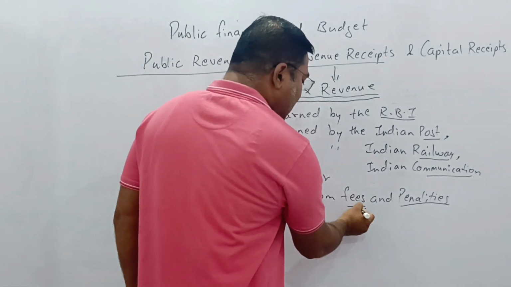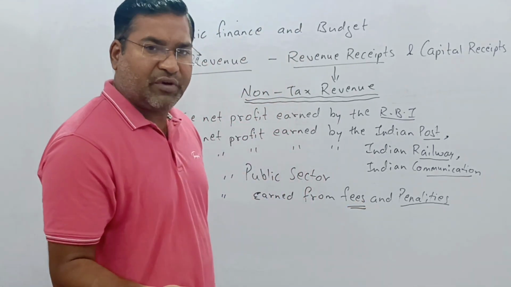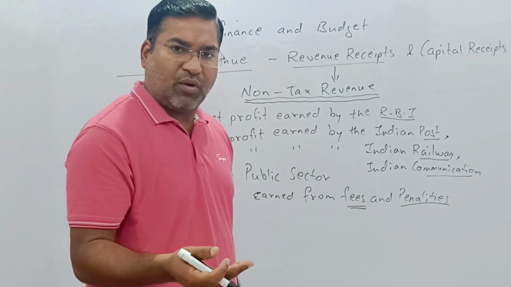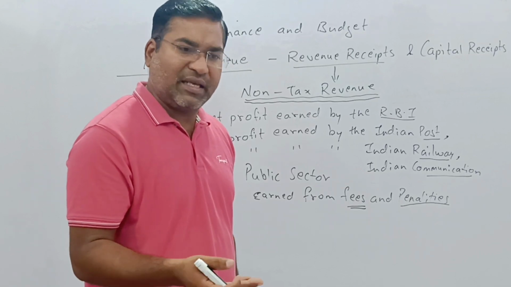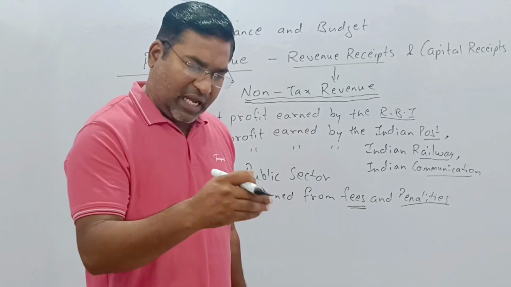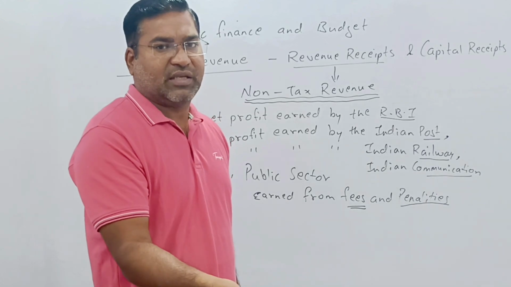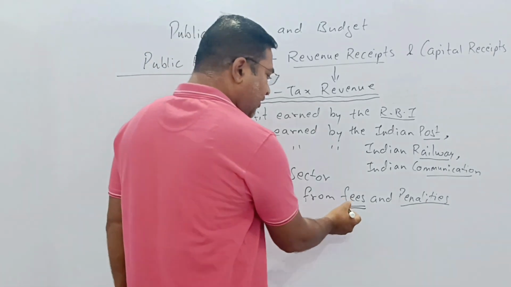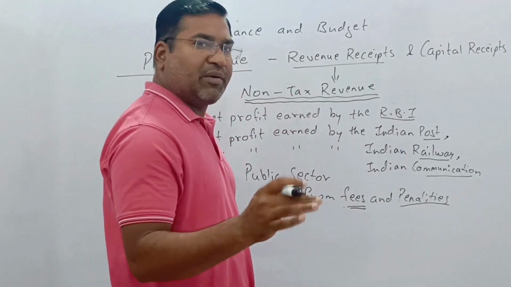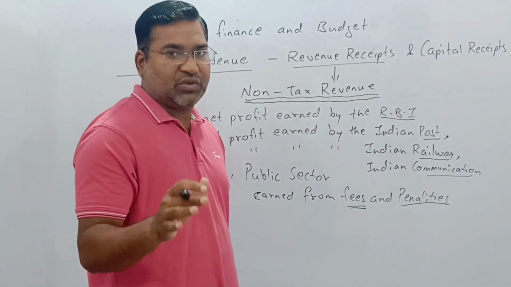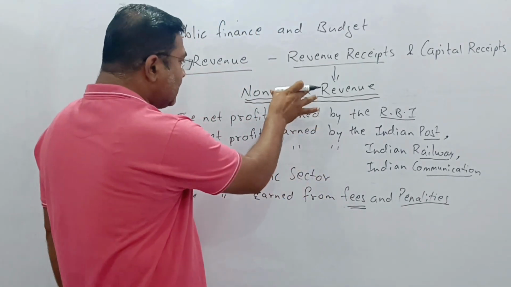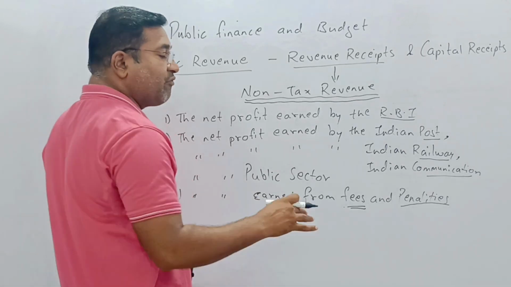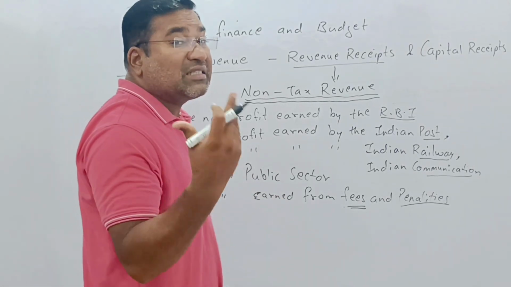And fees, as usual: in many departments, to get something, a proper proforma will be there, so you have to fill up the form and submit it. The fees will be collected on that. In this form, fees and penalties also play a very important role as a source of income. So these are the non-tax revenue from where the government earns money.